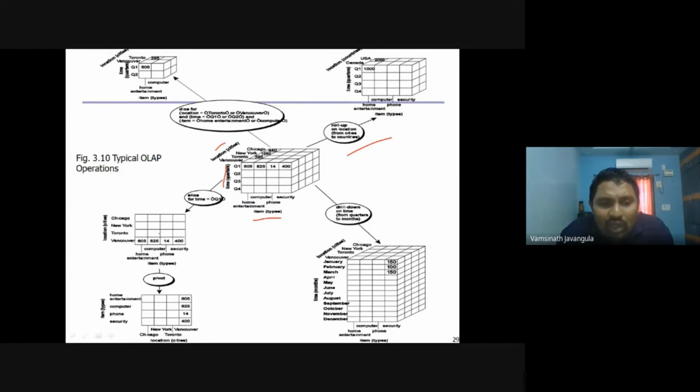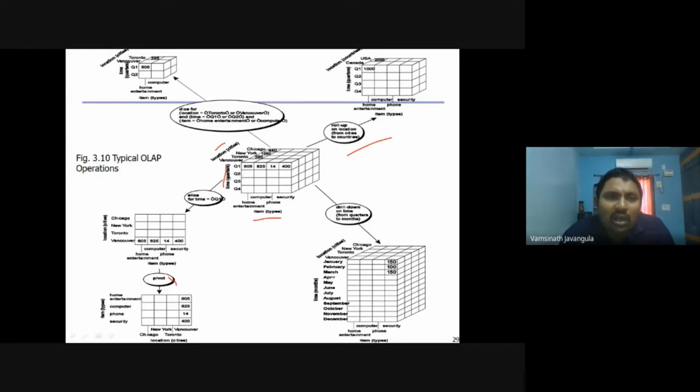Again, here I have the information in terms of location and item, but I want to translate it in a different way. On the x-axis I want to change the dimensions. For that I am applying an operation called the pivot operation. Pivot operation reorients or rotates the cube. So here I am rotating, converting one dimension to another dimension. That is the pivot operation.